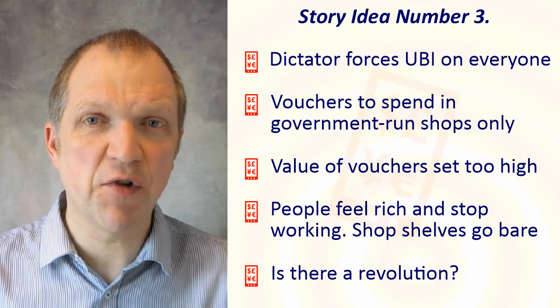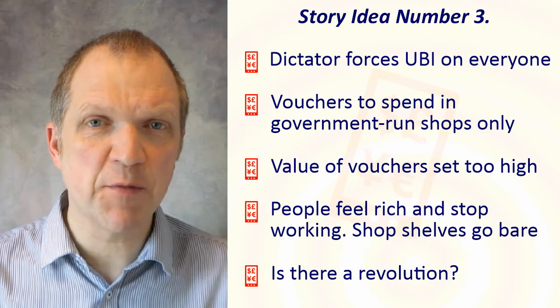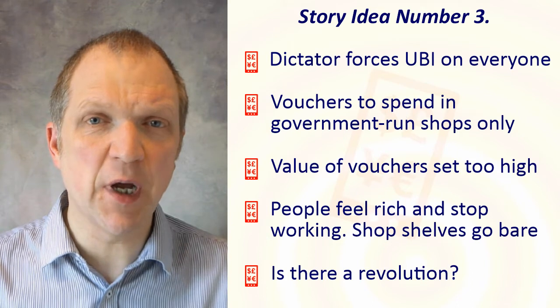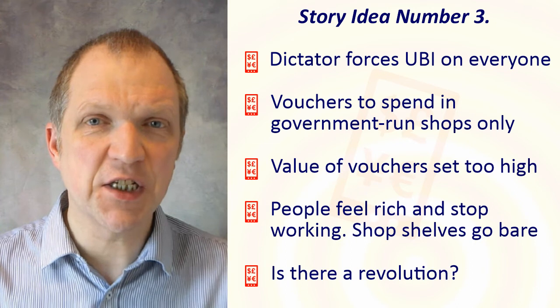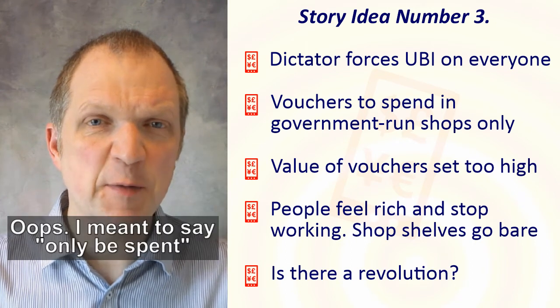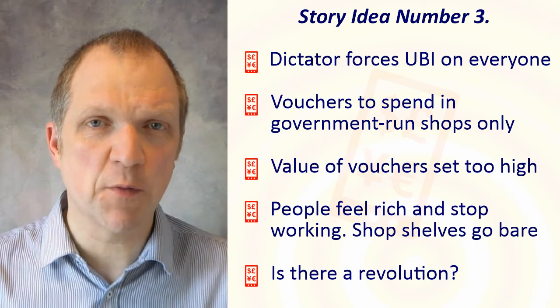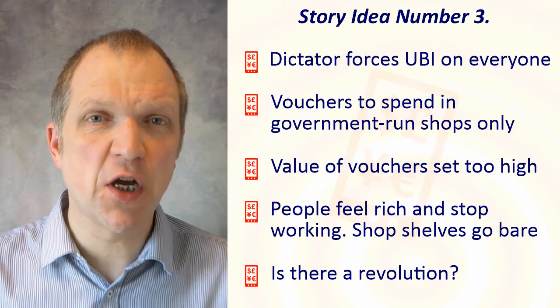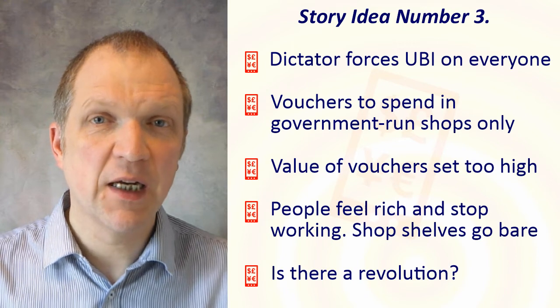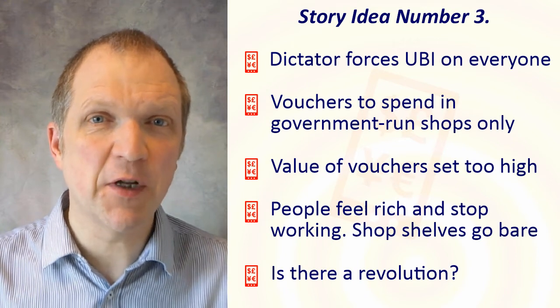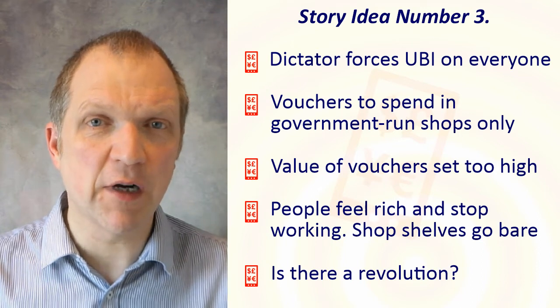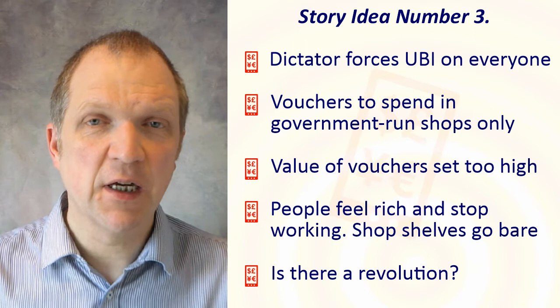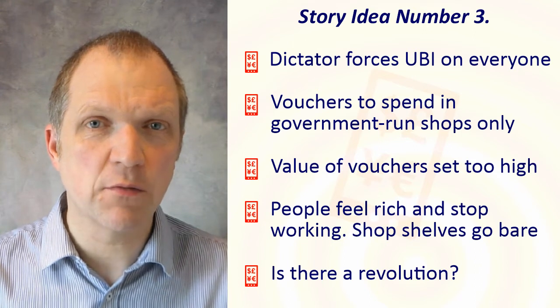Story idea number 3. A dictator of a bankrupt country decides to implement UBI as a reaction to out-of-control inflation. Each citizen is paid with vouchers that can only be spent in government-approved shops. But the value of the vouchers is set too high, so citizens no longer feel the need to work. Initially, the shops prosper as people go on a spending spree, but soon the shelves become bare and people go hungry. Is there an uprising? Can the dictator quell a revolution?